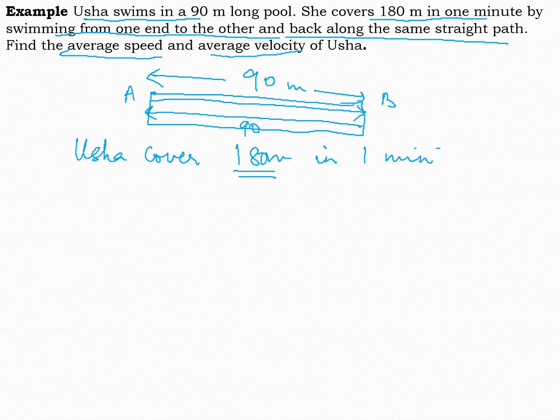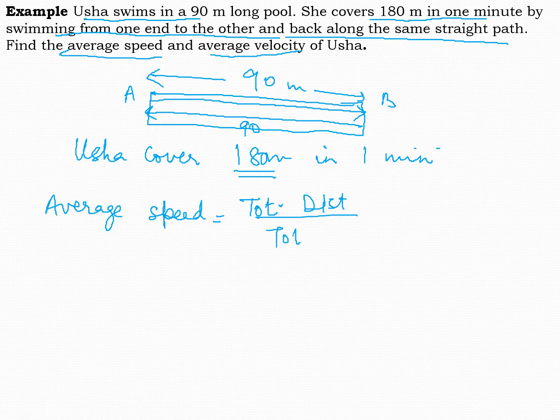So for average speed, what was the formula? The formula was total distance covered by total time. Now, what is the total distance Usha is covering? Usha is covering a total distance of 180 meter. So 180 meter by 1 minute.